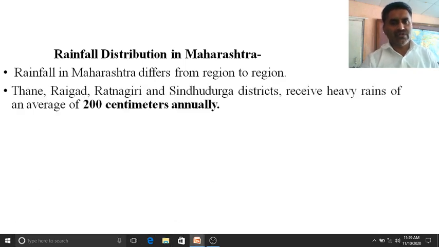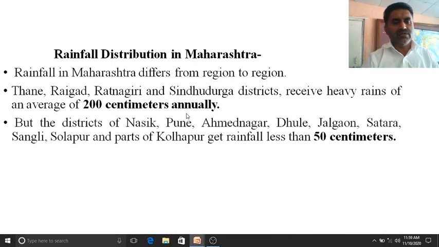Thane, Raigad, Ratnagiri and Sindhudurga, all Konkan districts, receive heavy rains, an average of 200 centimeters annually. But the districts of Nasik, Pune, Ahmednagar, Dhule, Jalgaon, Satara, Sangli, Solapur and parts of Kolhapur get rainfall of less than 50 centimeters. This means there is too much change.